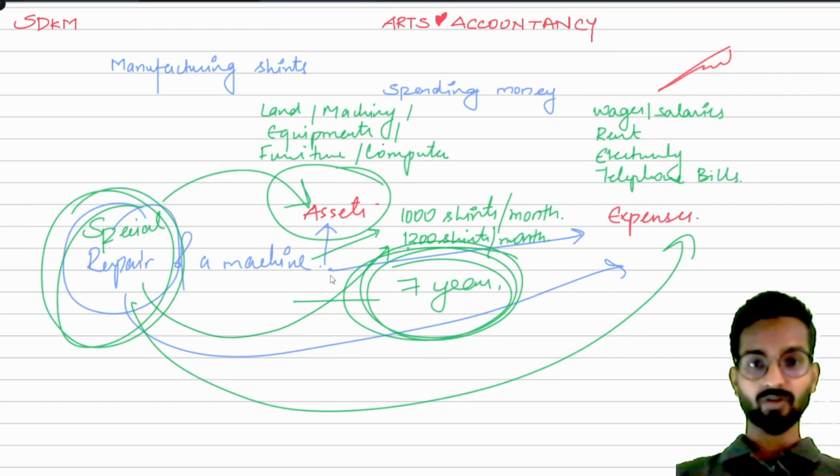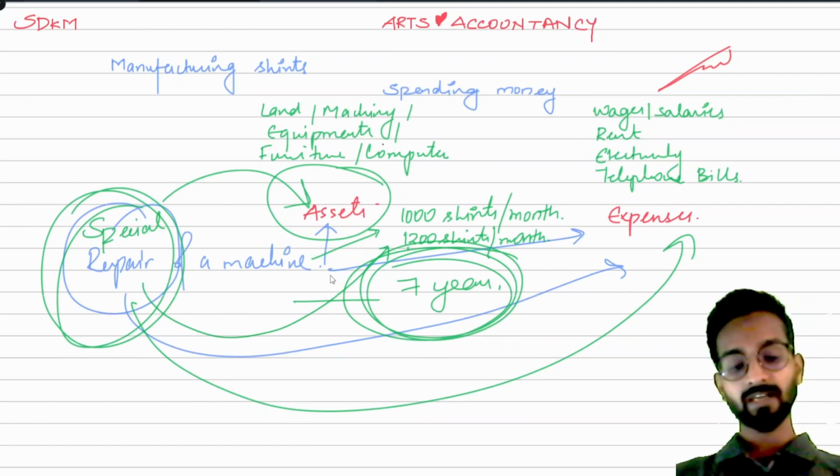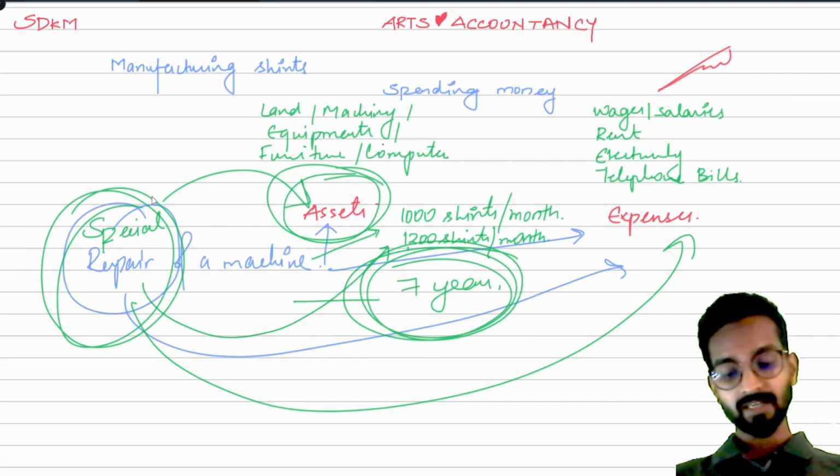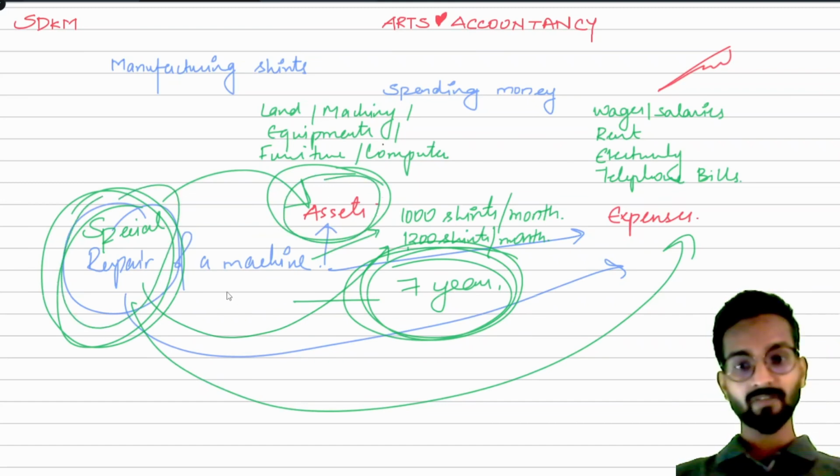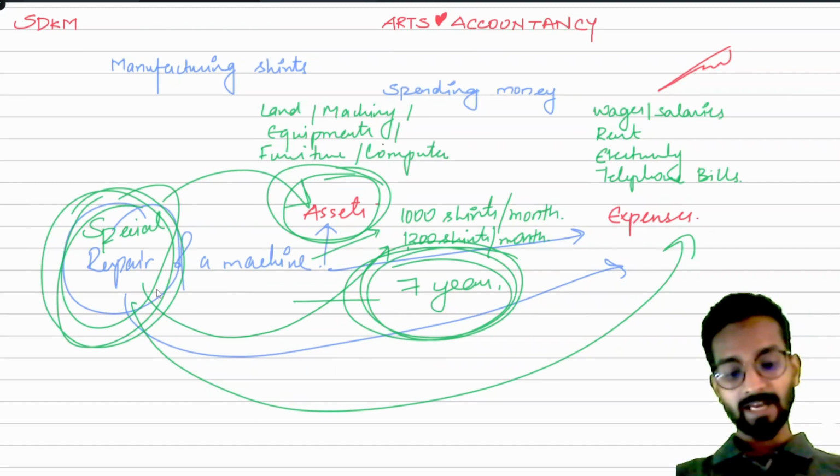Understand, our focus now is whether I will receive the benefit within a shorter period of time, or we can say within 12 months, or for more than 12 months. That is what we have learned about asset and expense. If the expense benefit is long, like more than 1 year, more than 12 months, we call it an asset. Understand, whatever cost we incur for this special repair of the machine will be added to the value of the asset.